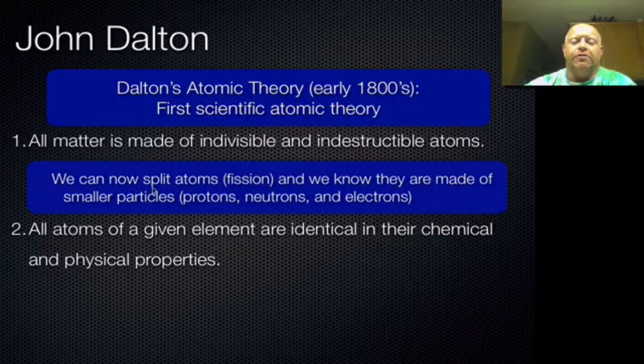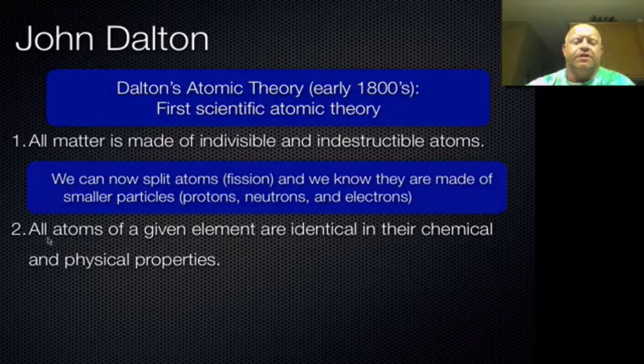We have been able to show that we can split atoms through fission, and we also know that atoms are divisible. We can break them down into smaller particles such as protons, neutrons, and electrons. So his first atomic theory isn't considered to be 100% accurate anymore. We still use it as a baseline for what the atom is made of, but we also basically have modified it over that time to now include the idea of fission, protons, neutrons, electrons, and even more specifically now into the world of quarks and things that build the protons and neutrons.